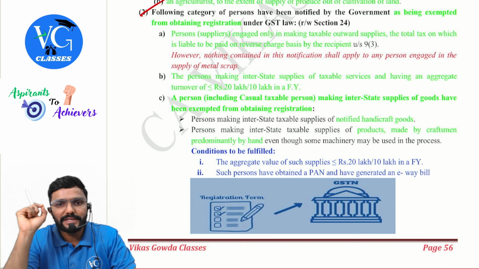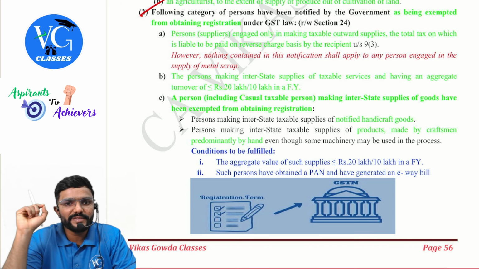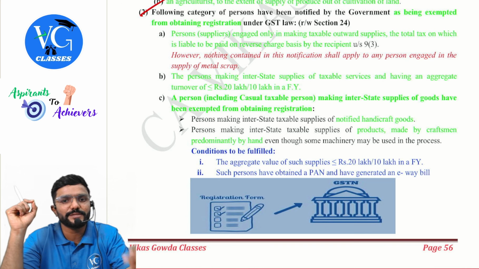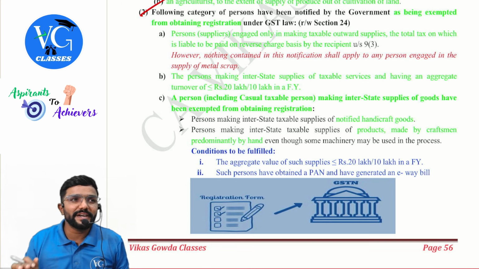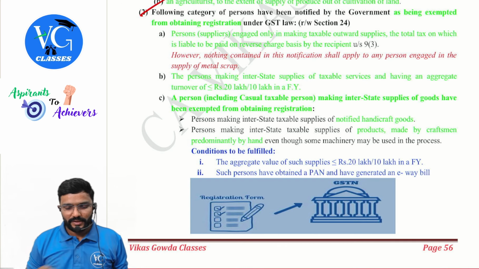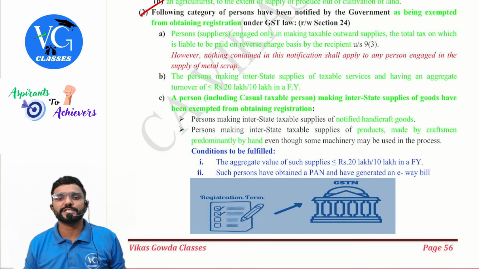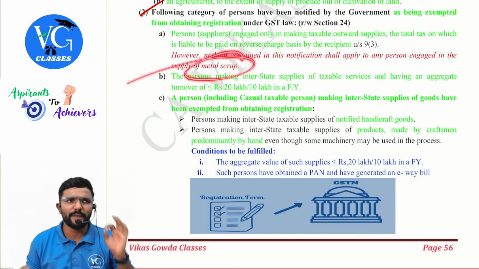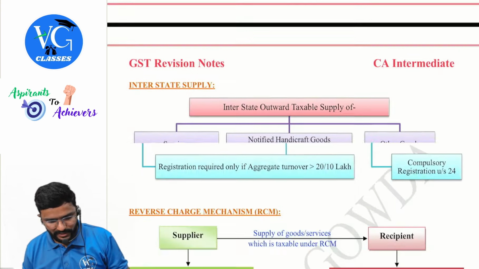Persons, that is, the suppliers engaged only in taxable outward supplies, the total tax on which is liable to be paid on reverse charge basis by the recipient. Should the recipient get registered? Yes. But should the supplier get registered? No. The exception is, however, nothing contained in this notification shall apply to any person engaged in supply of metal scrap. Amendment. Yes, listen, I have made one small chart on this.